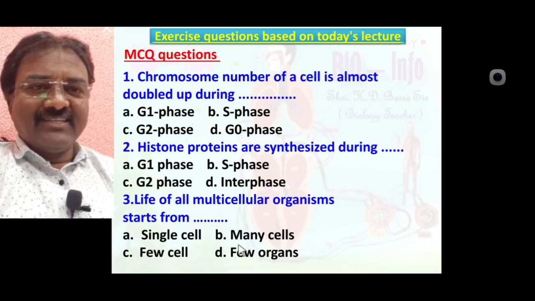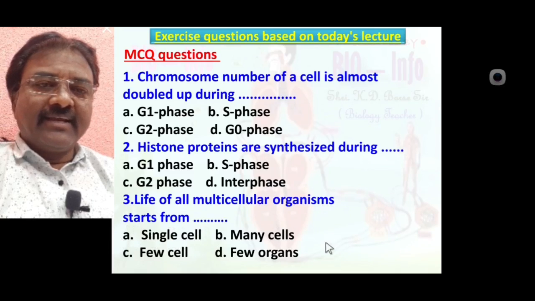Yes, the correct answer is a single cell.